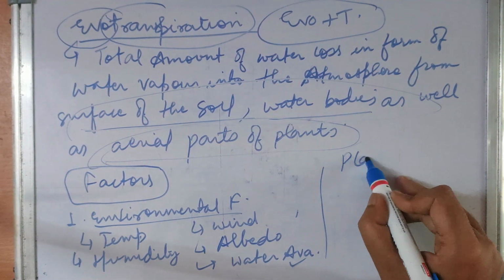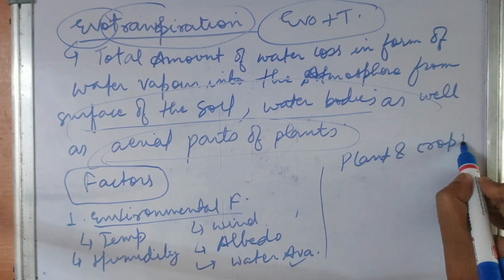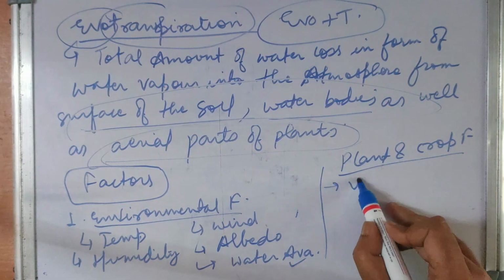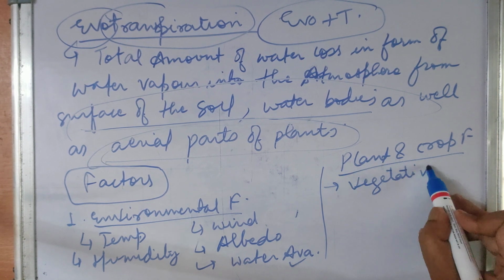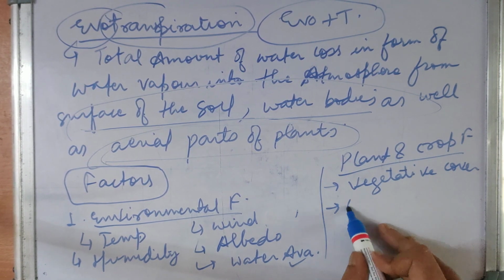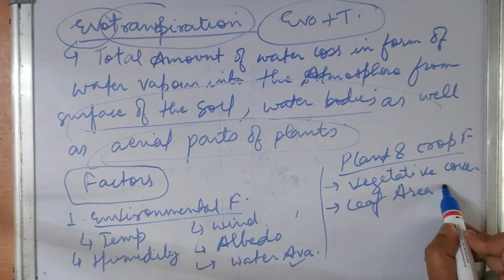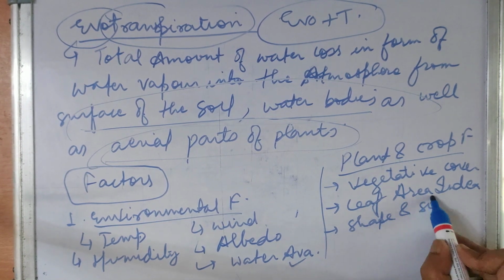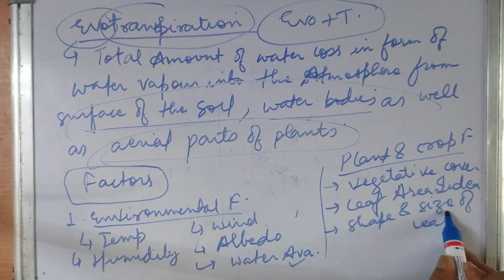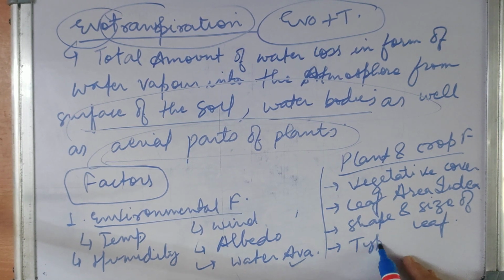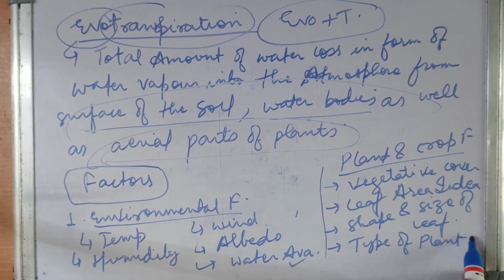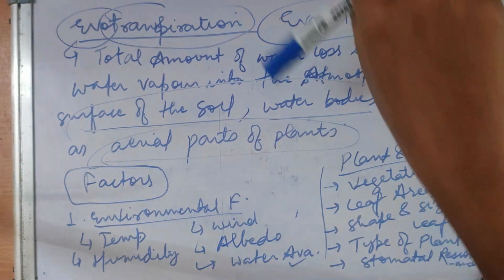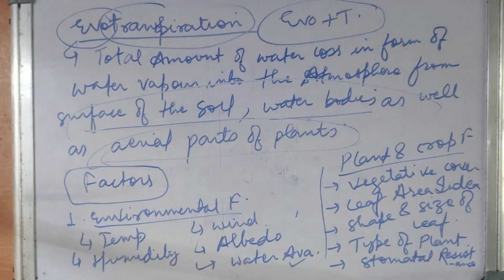We have some plant and crop factors such as vegetative cover, leaf area index, shape and size of leaf, type of plant, stomatal resistance. All these factors lead to evapotranspiration. These are all factors responsible for evapotranspiration.